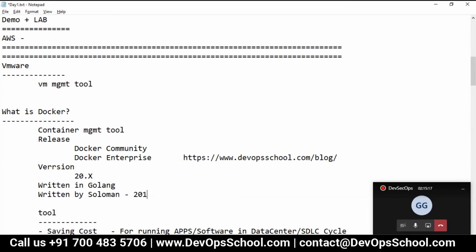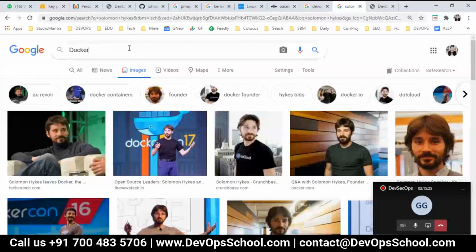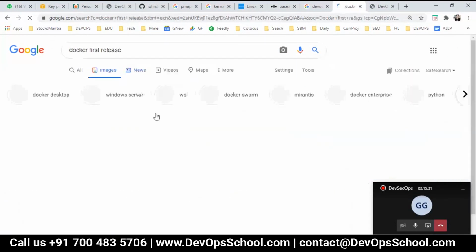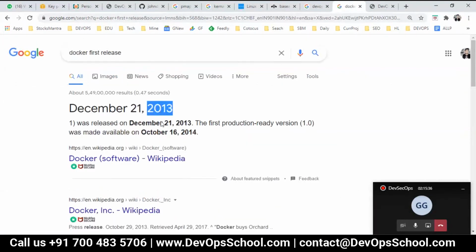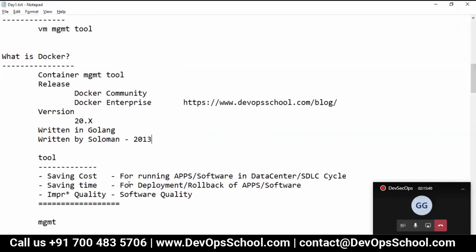I guess 14. I just need to check. I always miss that year. Docker first release, 2016, 2015, 2014 or 15, I guess. 2013, yeah. So 2013, that's the first release. And after that we have had many releases.